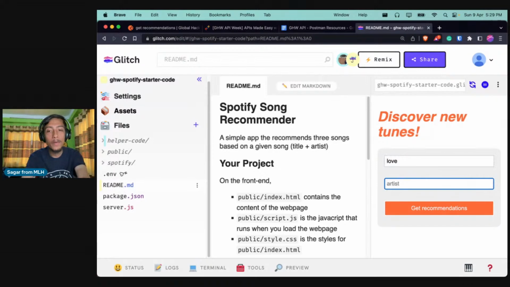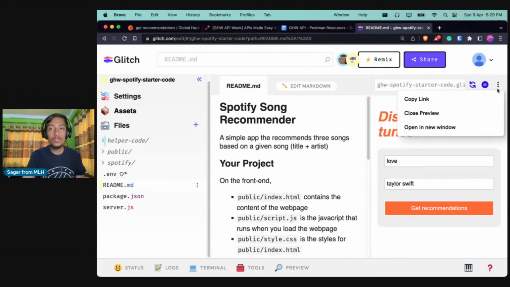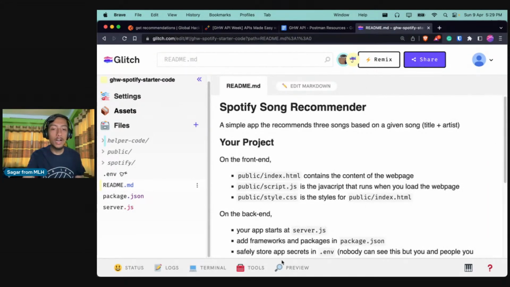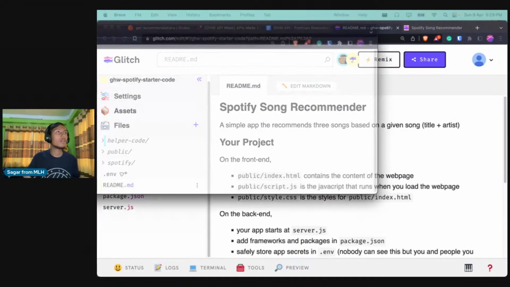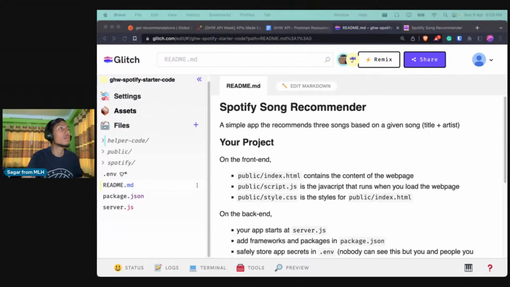So even if I provide the name and click on get recommendation, nothing happens, right? Because this is just the starter code, and we have not done anything. We have not configured anything, so it will not work. So I'll close the preview, and a better option to do this preview is to open it in a new window. So I'll do that right away. Awesome. Here we go.